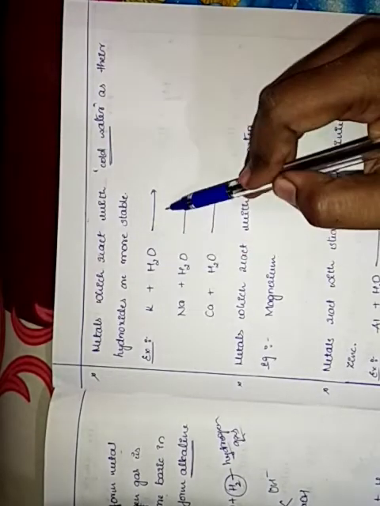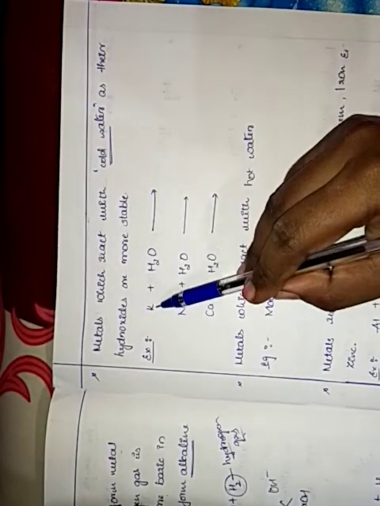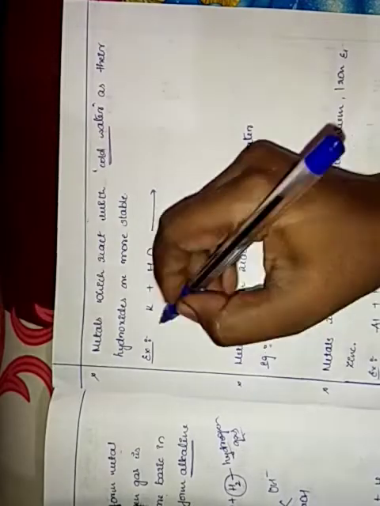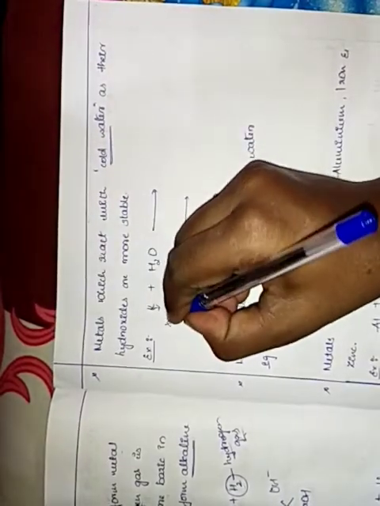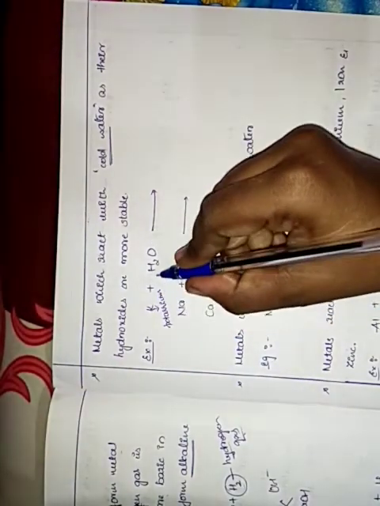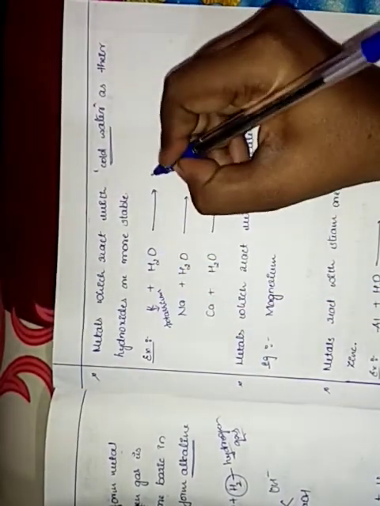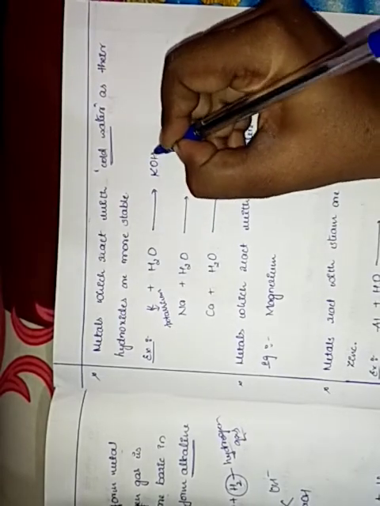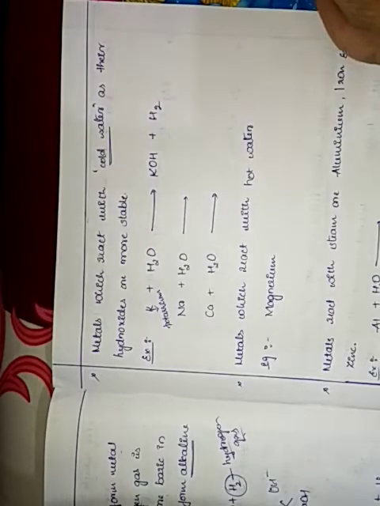Clear? So now let us see how the reaction takes place. Here I have taken the example of potassium. K means potassium, and H2O, we know that it is water. What happens when potassium reacts with water? It gives potassium hydroxide plus liberation of hydrogen.